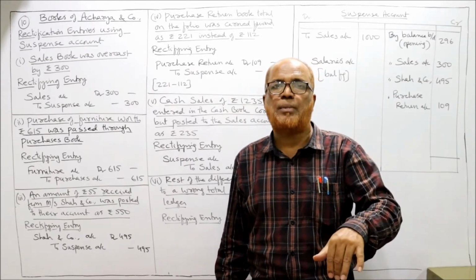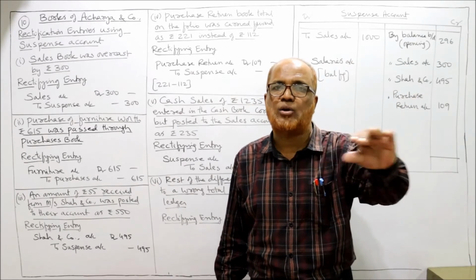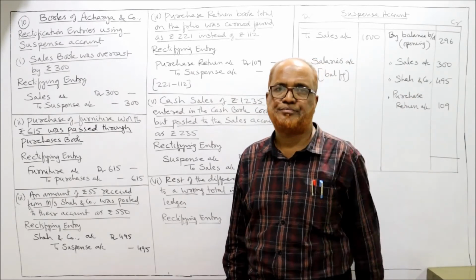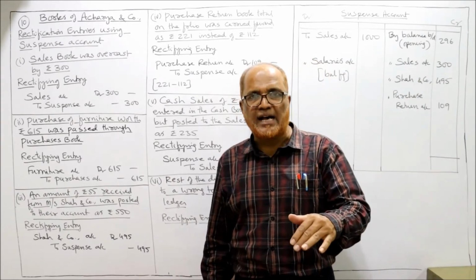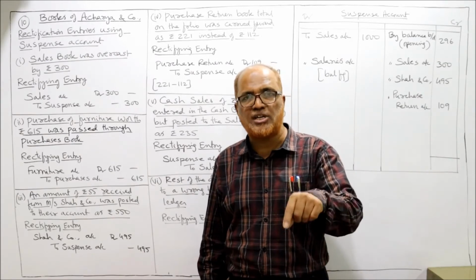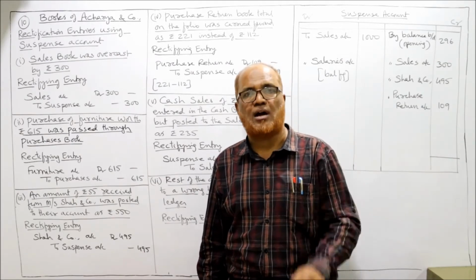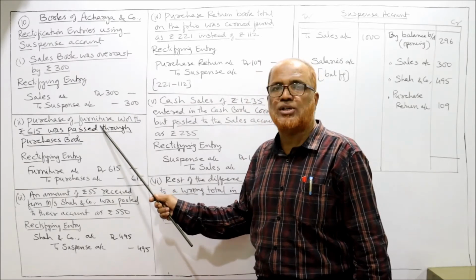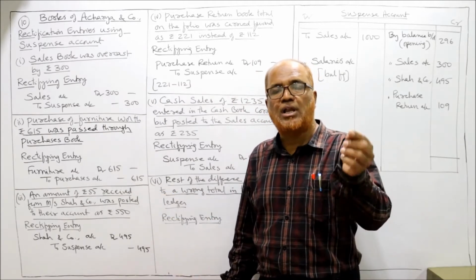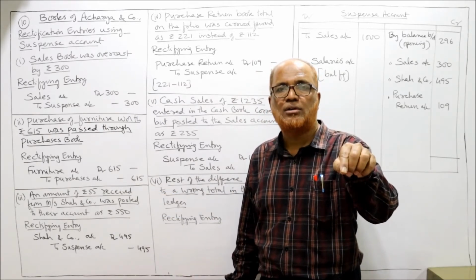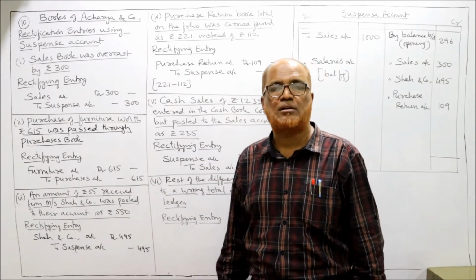When goods are purchased, purchases account debtor to supplier. See the difference. If you purchase an asset, debit the asset. If you purchase goods, debit the purchases account. Here furniture is purchased, so instead of debiting the furniture account, the purchases account was debited.